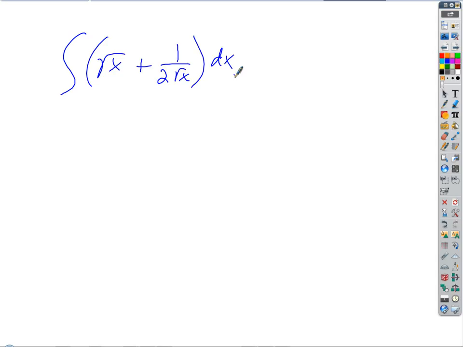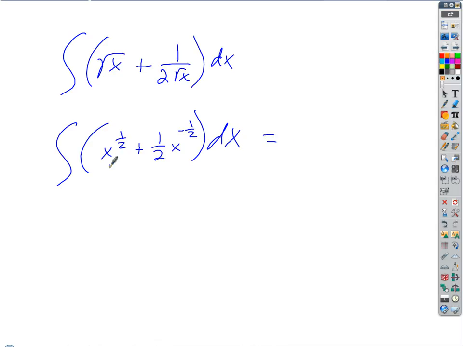Okay, what might be helpful to do here, just like with derivatives, to those radicals? Write them as rational exponents. So we could write this as the antiderivative of x to the 1/2 plus 1/2 x to the negative 1/2 dx, right? And now we've got to kind of think in reverse here. Pretty soon we'll have some rules that will make this a lot easier. But for now, what's going to be the antiderivative of that one?